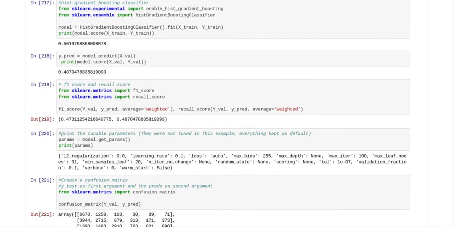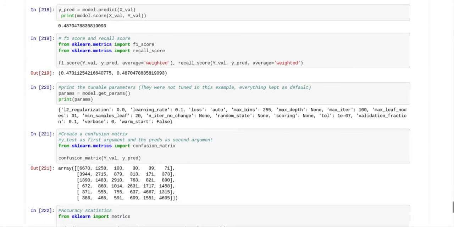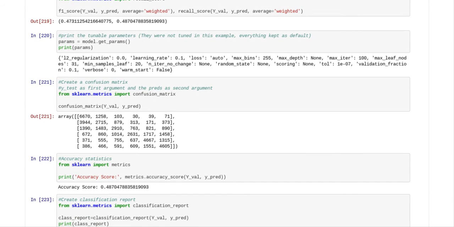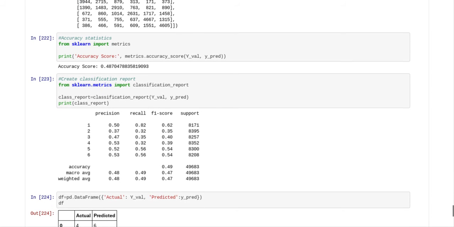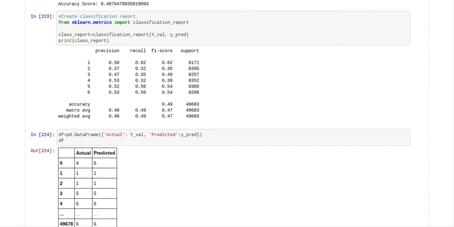Okay, y_pred equals model predict X val, print model score X val, Y val, and that was 48%. So we had to check the F1 score and the recall score, which were 47% and 48%. We printed the tunable parameters, and we created a confusion matrix so you can see all the values in each category of the output. We checked the accuracy, which was 48%. We produced a classification report, and you can see the classification report.